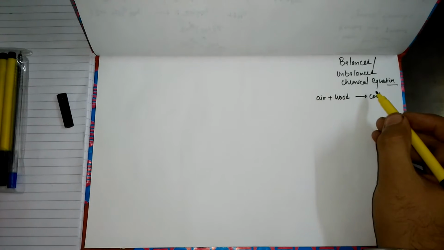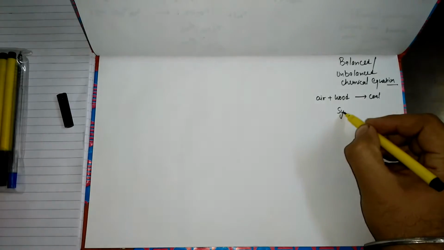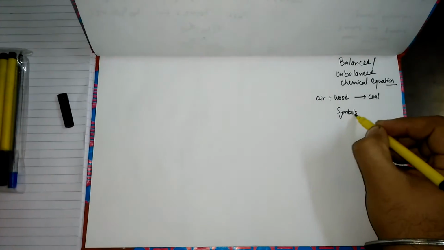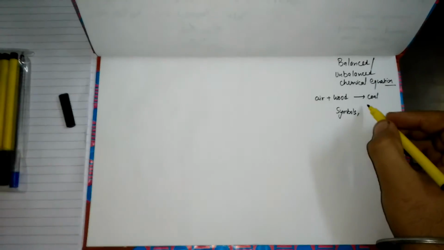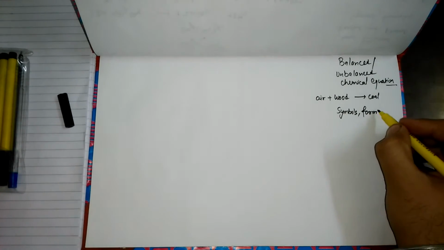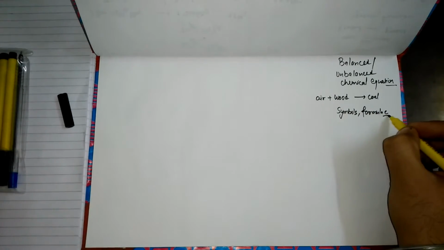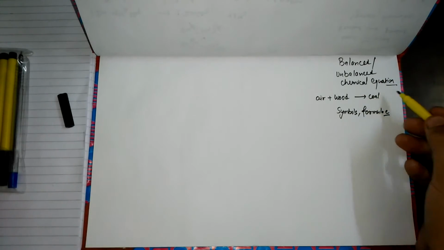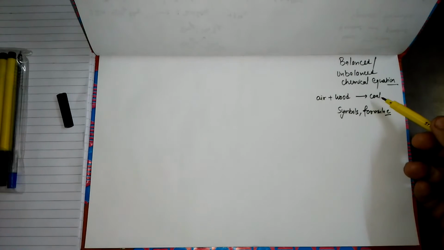So we need some symbols and formulae to represent this whole lengthy sentence in the form of an equation. So how can we write it?